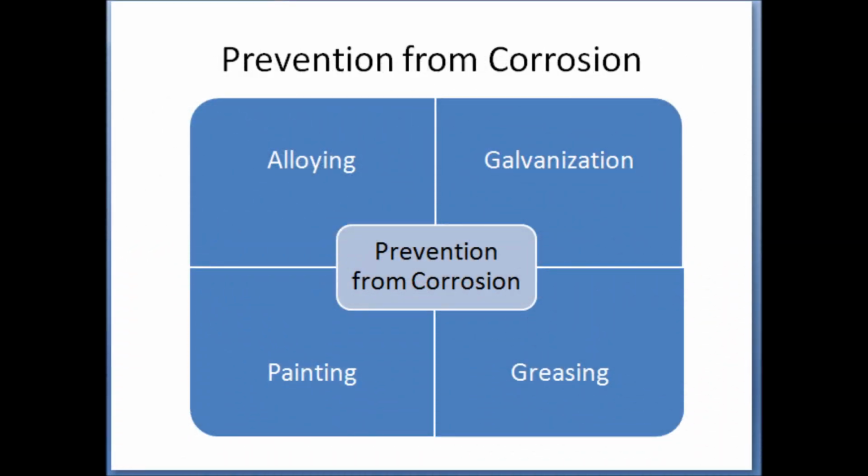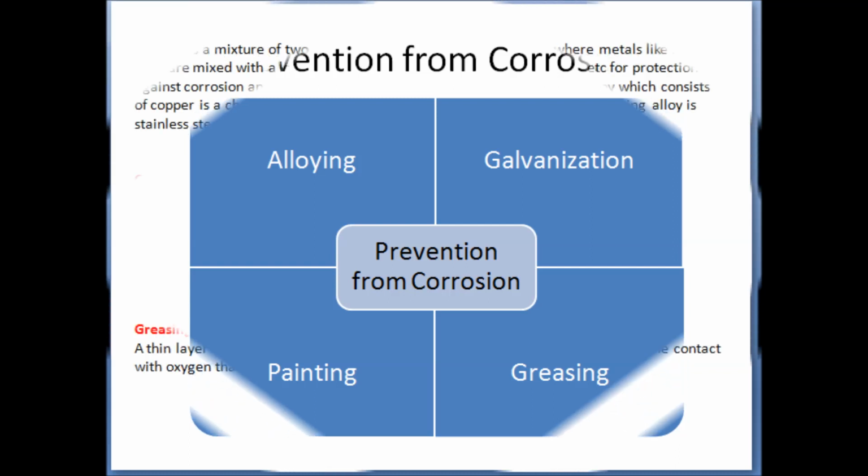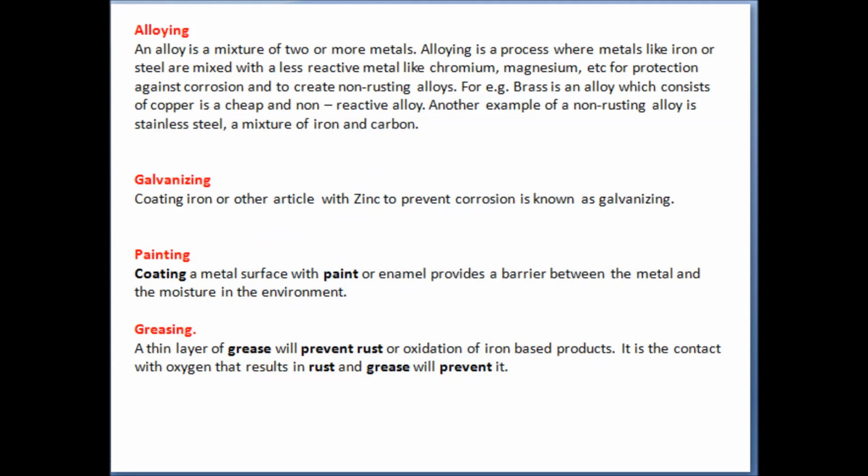Now we will discuss the various preventive measures to protect the metal from being corroded. Here we discuss 4 different methods which help in prevention of corrosion. First, alloying, second, galvanization, third, painting, and fourth is greasing. First we will discuss alloying. First we will discuss what is an alloy.